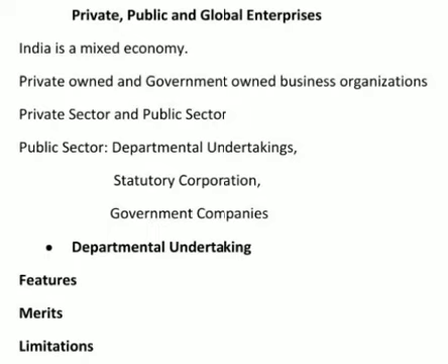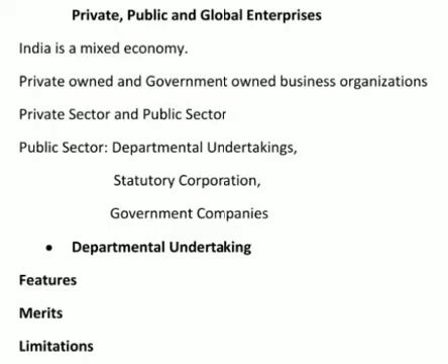Now, there are two different extreme kinds of economies. The first one is a capitalist economy, and the second one is a socialist economy. In a capitalist economy, the business organizations are owned and controlled by business people. But in a socialist economy, business organizations are owned and controlled by the government.